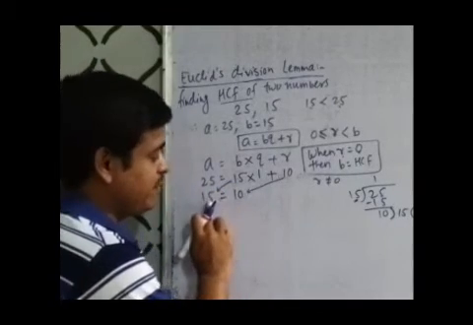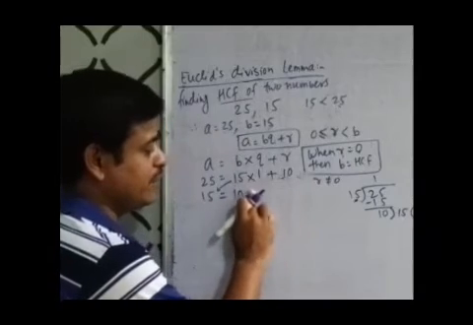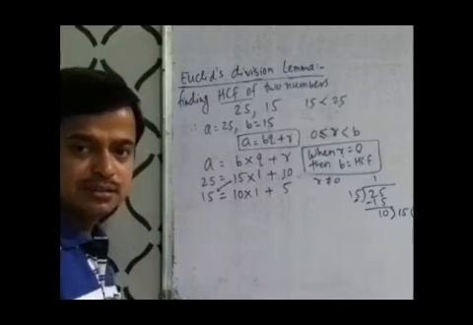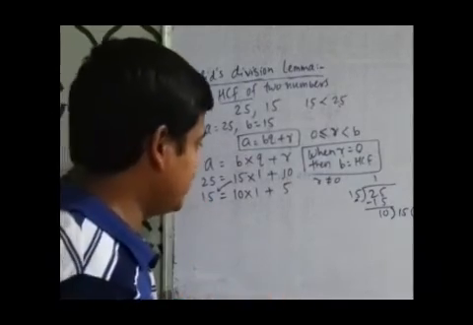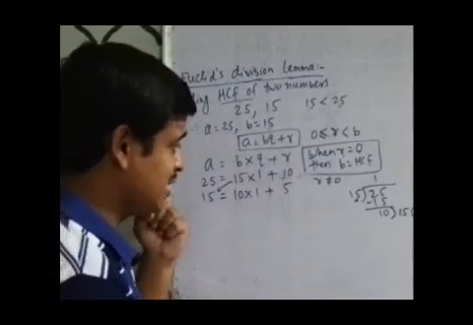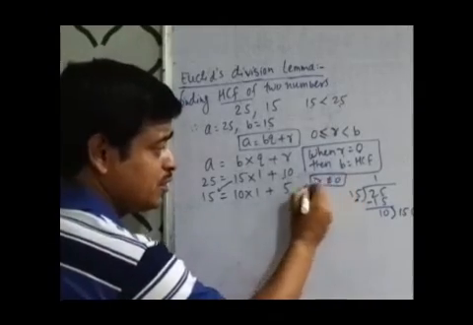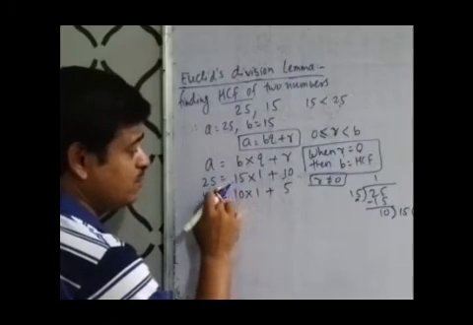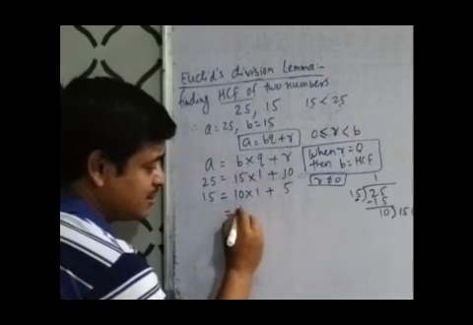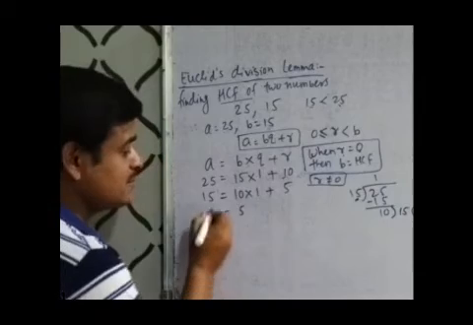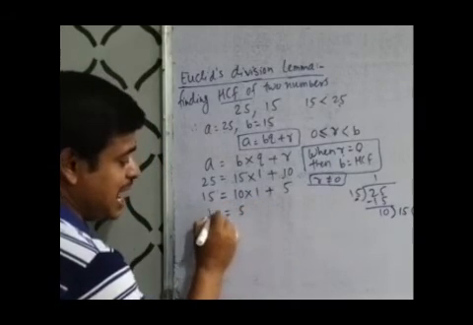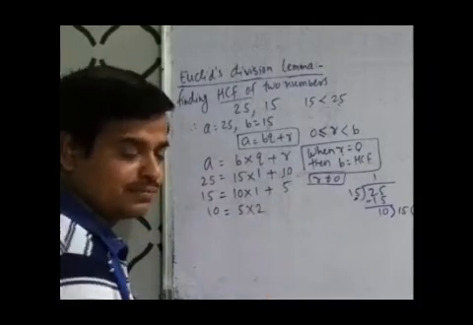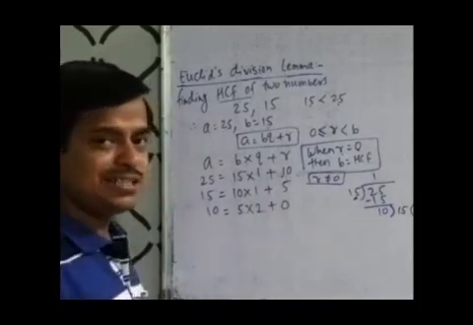So now we divide 15 by 10. What will happen? 10 ones are 10. Now we have 5. Sorry, 5 is our remainder. Again, R is not 0, so we will continue our procedure. Now, remainder as divisor and divisor as dividend: 10. Now 5 twos are 10, and we get remainder 0.